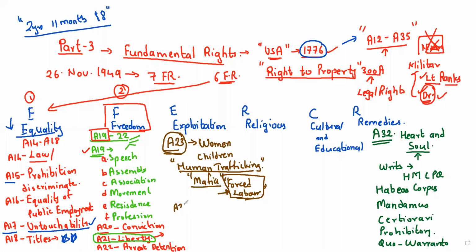Next, you have Article number 24. This is your child labor. Very, very important. Child labor is a crime. See, if they want to ask a question from fundamental rights, UPSC is going to ask from Article number 17 here. And next, the favorite part will be Article number 24, that is child labor. Which article talks about child labor? The answer is 24.